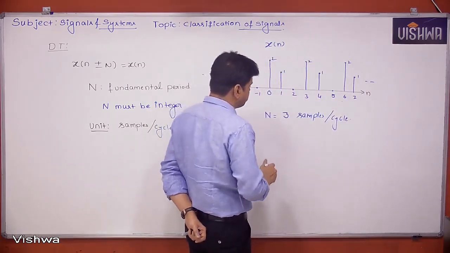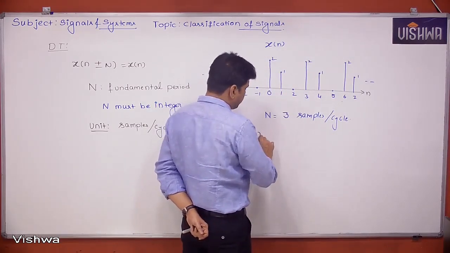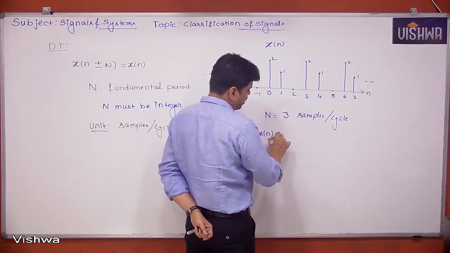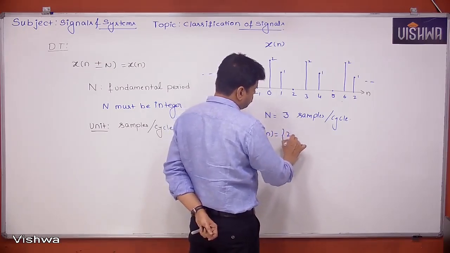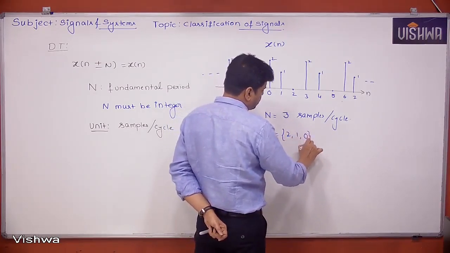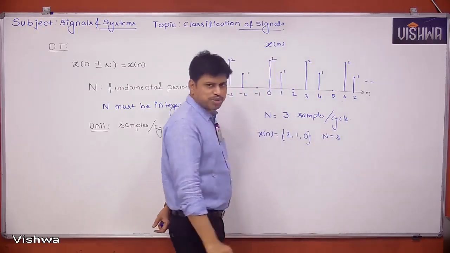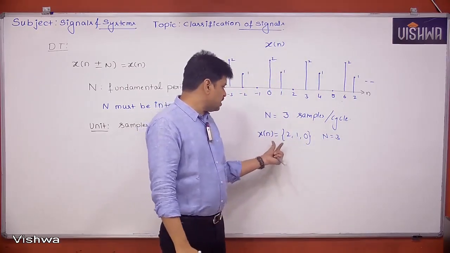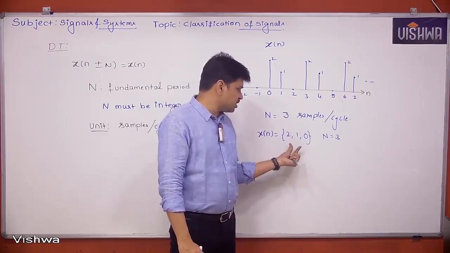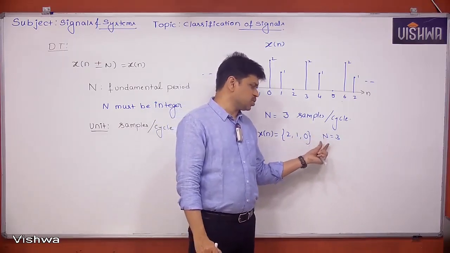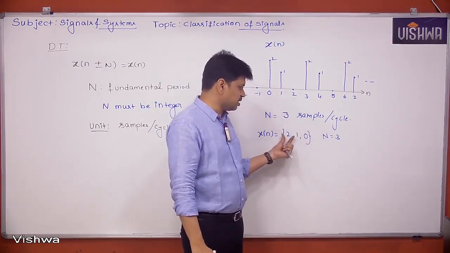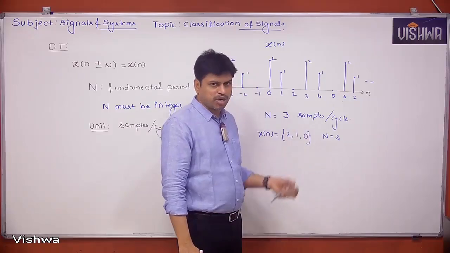And x of n can be represented like this: 2 1 0. And beside that, if I write n is equal to 3, what does that mean? If any discrete time signal is represented in this manner and they say the period is equal to 3, it means it is a periodic signal and these 3 samples keep on repeating.